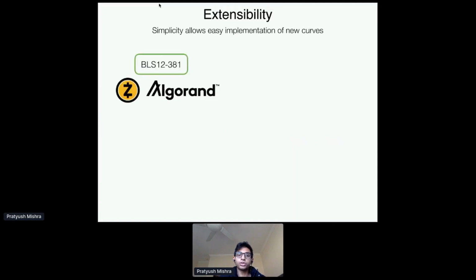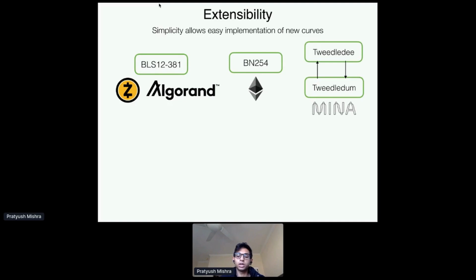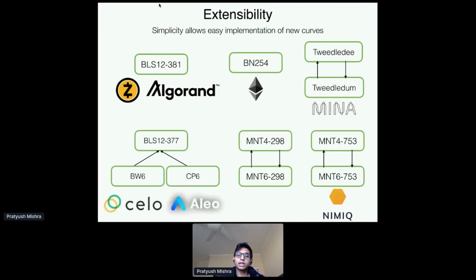All right, and so the reason why it's nice to have all of these curves implemented within the same library is that as interoperability between chains becomes increasingly more important, you don't want to have to rely on multiple different cryptographic libraries in your interoperability application, right? And so by using arkworks, you could just call one library, and you would have implementations of all the relevant curves that you might care about. Okay, so that's it on the ease of implementation front.